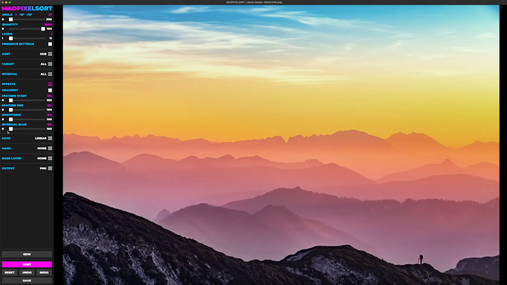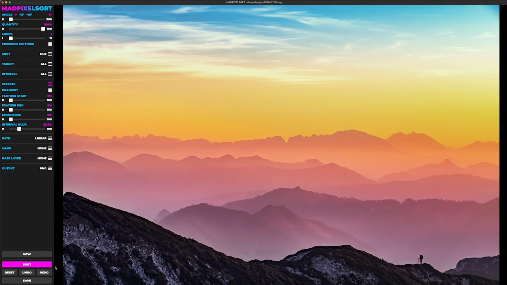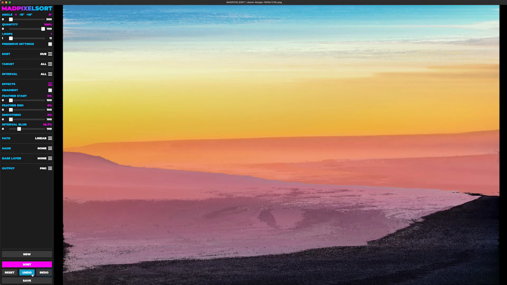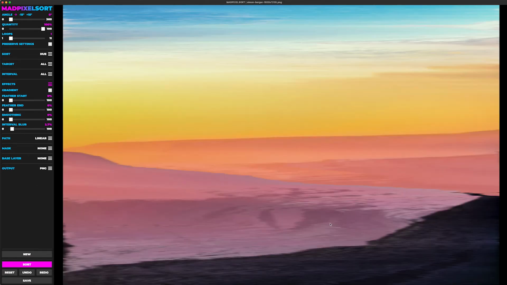Interval blur essentially blurs each interval by itself. So if we did this, and then we blurred it out just a little bit, as you can see, each line is being blurred out. And you can use just a little trace, little amounts, to essentially remove any grain.